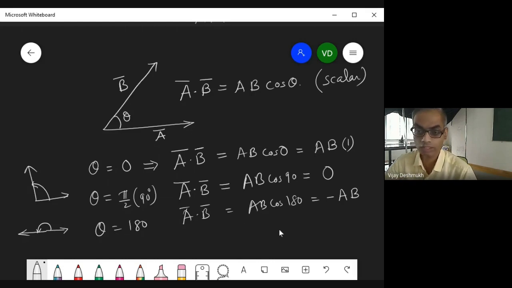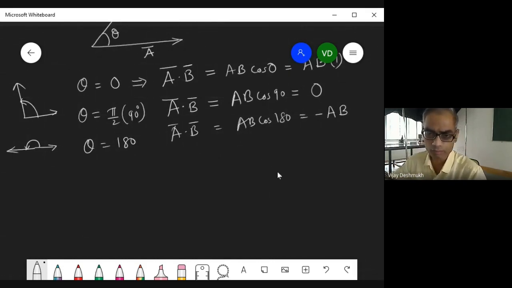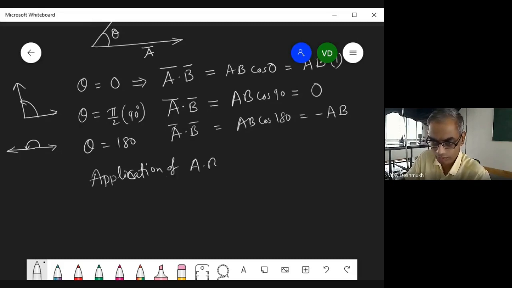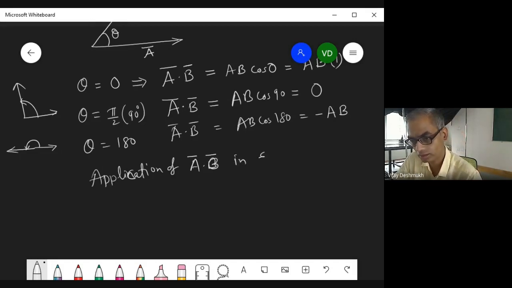Now, what is the importance of this? You have to find that out, and this is really very important in electrical engineering. If you don't understand this, then almost half of electrical engineering is wasted. So you have to find the application of this dot product A dot B, where A and B can be any two vectors, in electrical engineering. If you can't find it, then certainly we'll discuss it again. No problem. So this is homework for you.